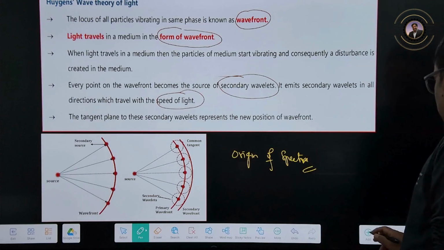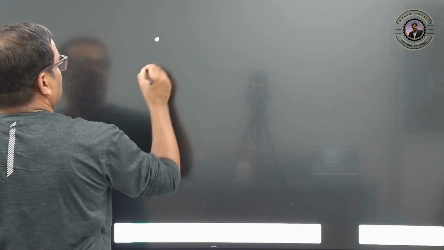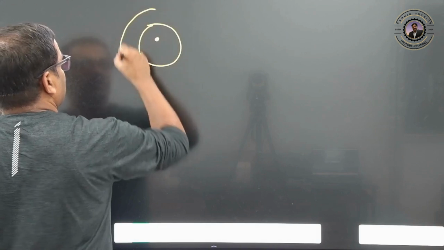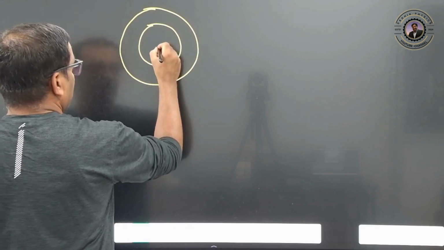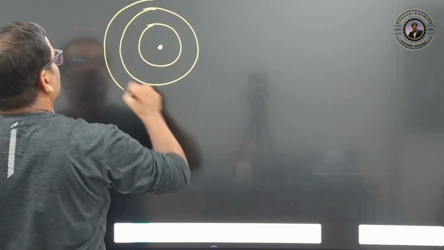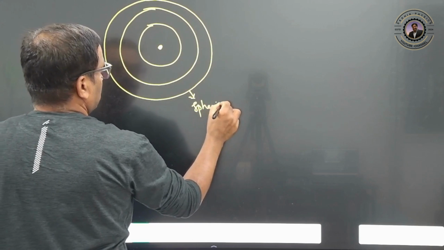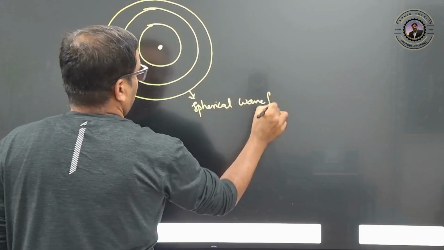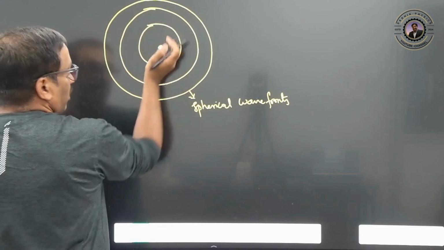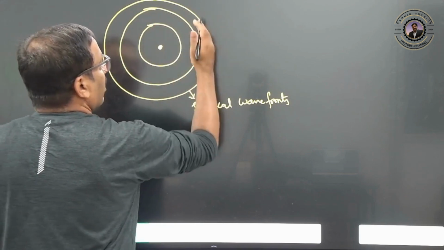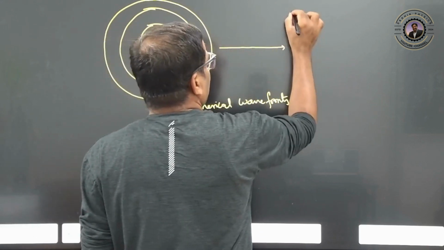Suppose here we can draw some more wavefronts. Suppose there is one point source. What will it do? It will emit light in all directions, so it is going to create spherical wavefronts. Now if you are very near to the source, the curvature is more, but as you go far away, the curvature gets reduced.